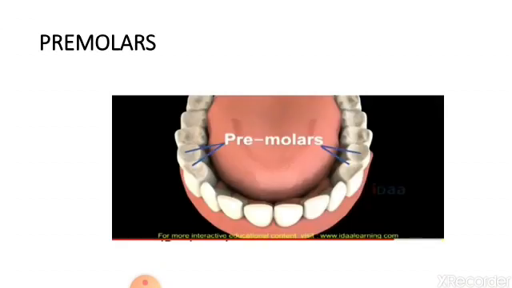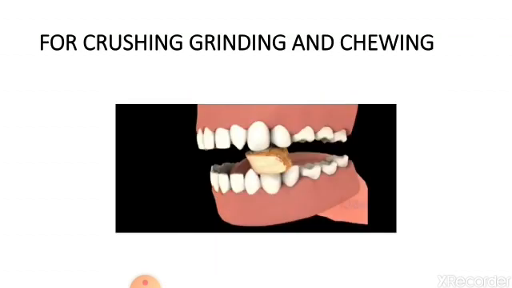Now after that, the third type of teeth is premolars. There are certain kinds of food like rice or poha which we immediately take on one side of the mouth and we start crushing and grinding the food. This mode of eating by crushing, mashing and grinding food is done with the help of this kind of teeth, which is present after the canines, and these teeth are known as premolars.